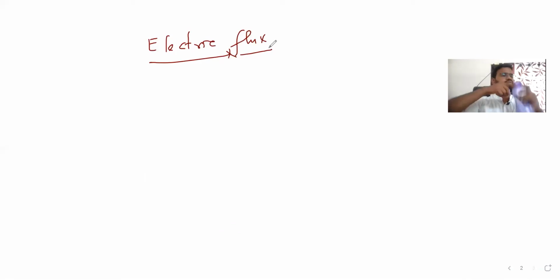Electric flux. Let's see how we'll define electric flux. Suppose this is the window right back, and air wants to come inside. The first condition, air should be outside. Obvious. If there is no air, then of course no air can come inside, right? Second thing is the window should be open. Obvious, right? Anyone can see. Now the third thing is what?